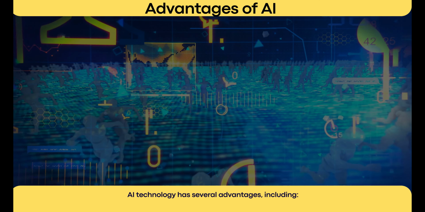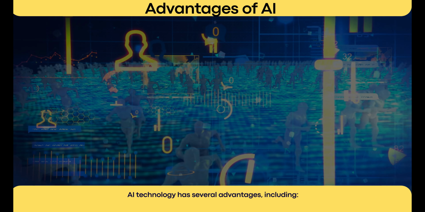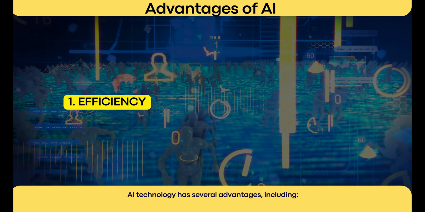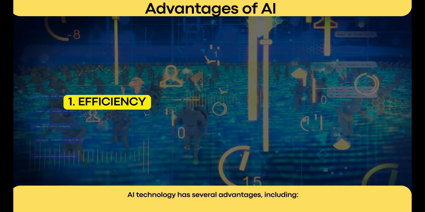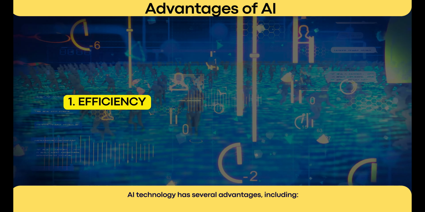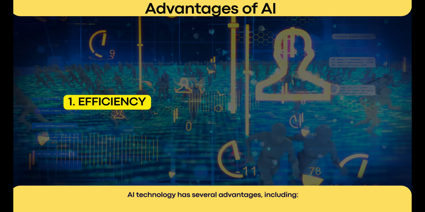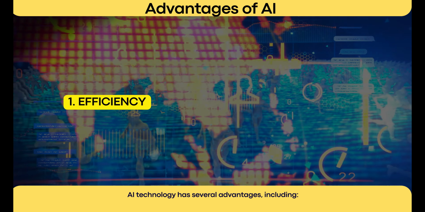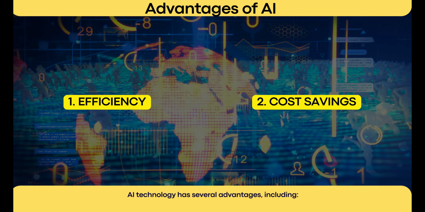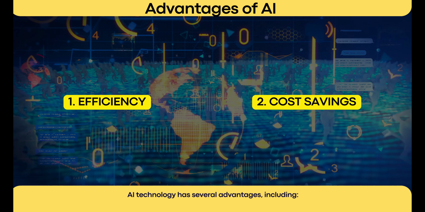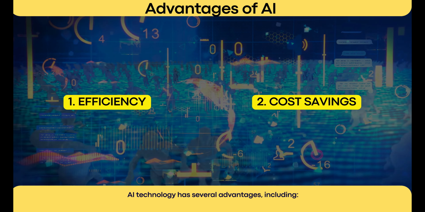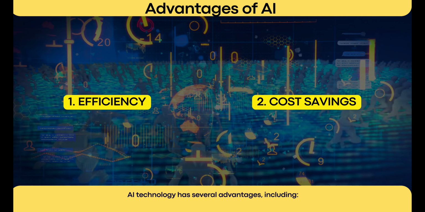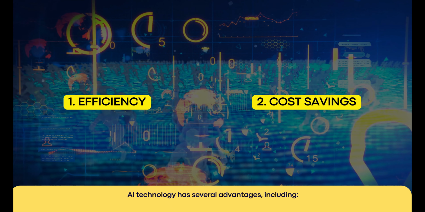AI technology has several advantages, including: 1. Efficiency. AI can perform tasks faster and more accurately than humans, making it a valuable tool in industries such as manufacturing, transportation, and healthcare. 2. Cost savings. By automating tasks, AI can reduce labor costs, increase productivity, and improve efficiency.